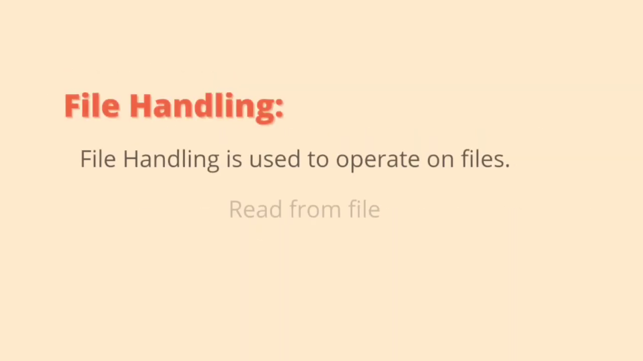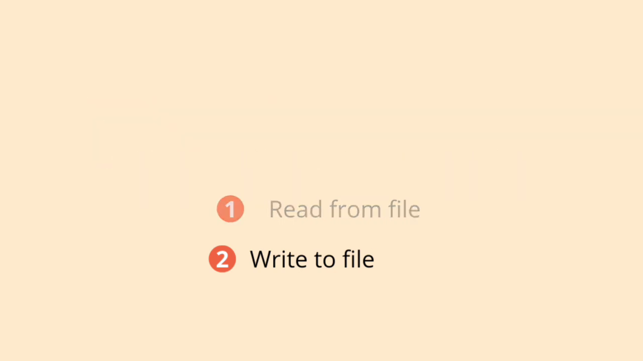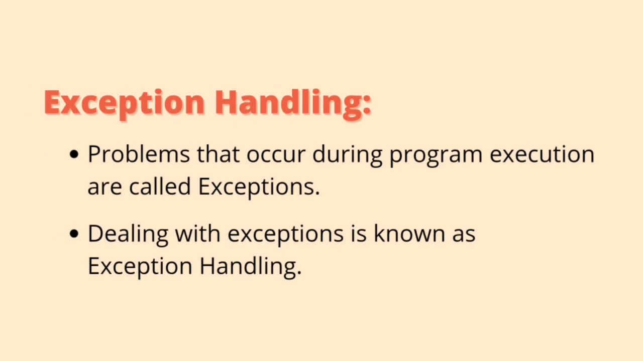File handling. File handling is used to operate on files, that is, read some data from a file or write some data into a file. Exception handling. During the program execution, some problems may occur that stop the execution. These problems are called exceptions, and dealing with these exceptions is known as exception handling.